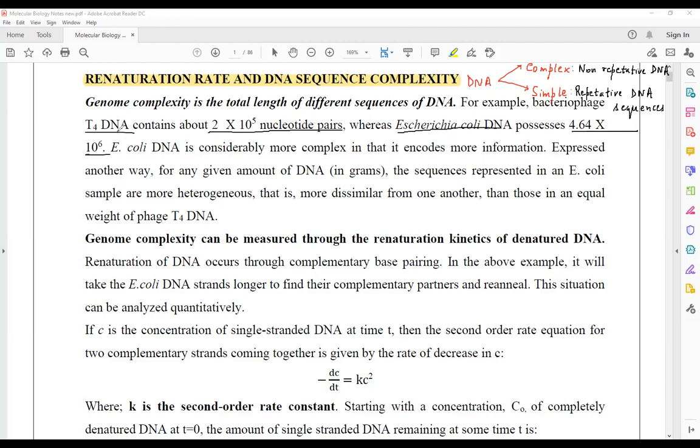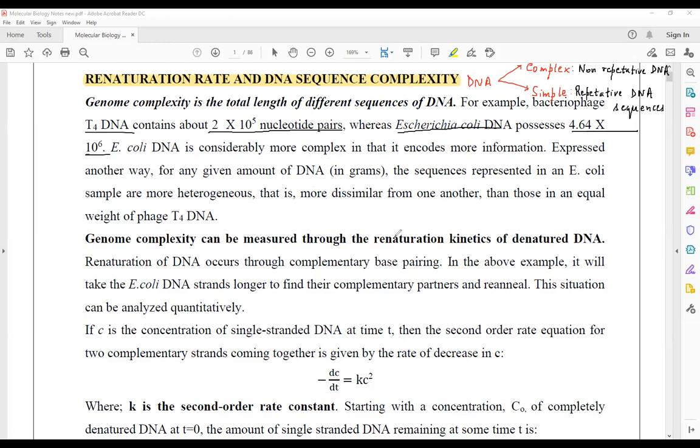It's very obvious that the DNA of the bacterium is much larger as compared to the phage. E. coli DNA is considerably more complex in that it codes for more information. So you can say that E. coli DNA is much more complex because it has much more DNA present within itself.